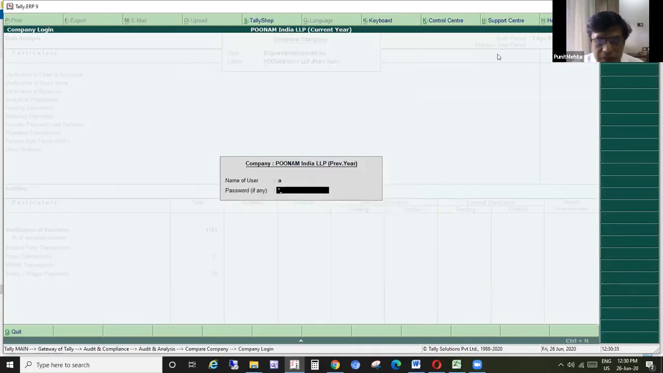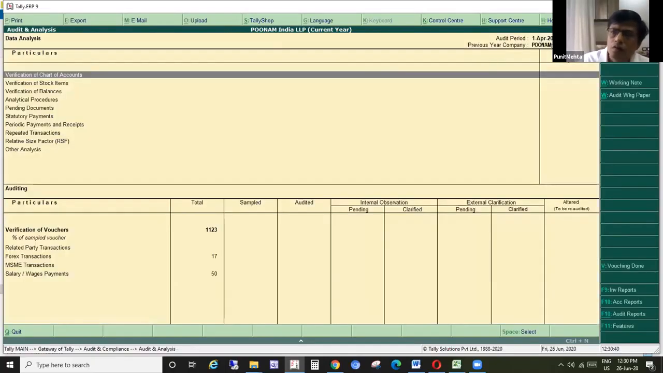I'll give username and password. Okay. Now, there are two companies which are loaded: Poonam India LLP current year and previous year company Poonam India previous year. Okay. So we will start using this audit tool.